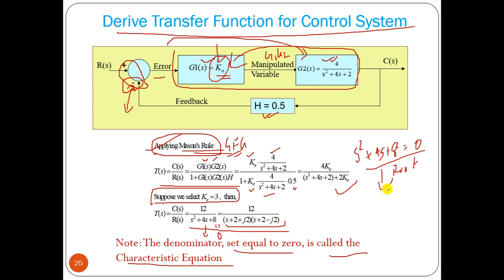This is a quadratic equation, so we can apply the formula minus b plus minus root over b square minus 4ac, divided by 2a. Here a is 1, this is your b, this is your c, so you can calculate and find this value.